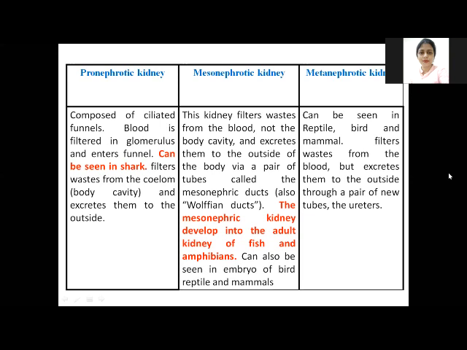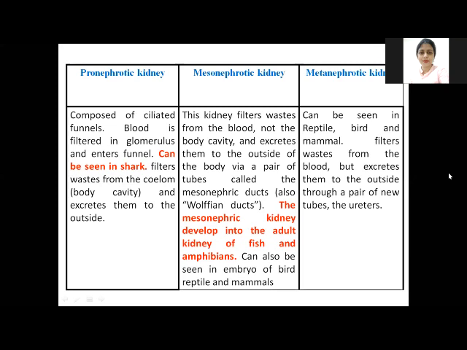The third category is the metanephrotic kidney, which is found in the most advanced vertebrates like reptiles, birds, and mammals. It also removes waste from the blood and excretes it outside the body through a pair of tubules known as the ureter. The embryos of mammals, including humans, reptiles, and birds have a mesonephrotic kidney in embryonic stages, and in adults it develops from meso to metanephrotic kidney.